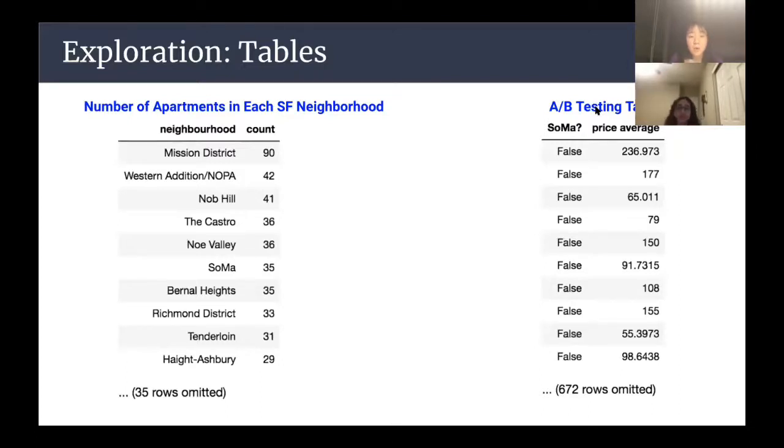The table we will use for our A/B test is shown on the right, with one column indicating whether an apartment is in SoMa and one column indicating the price average of the apartment. We obtained this table by first manipulating the calendar table to obtain the average price per night of each listing. Then we join the data with the listings table with selected variables of interest.